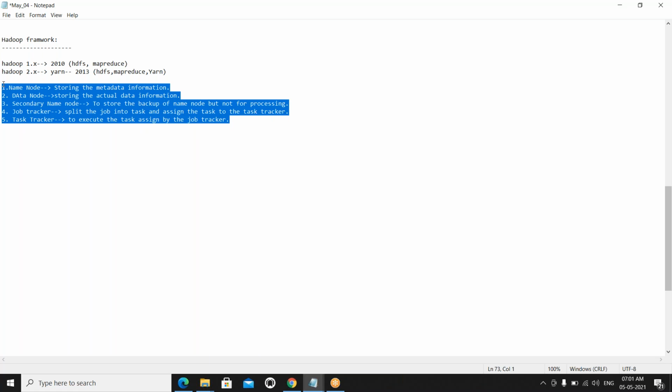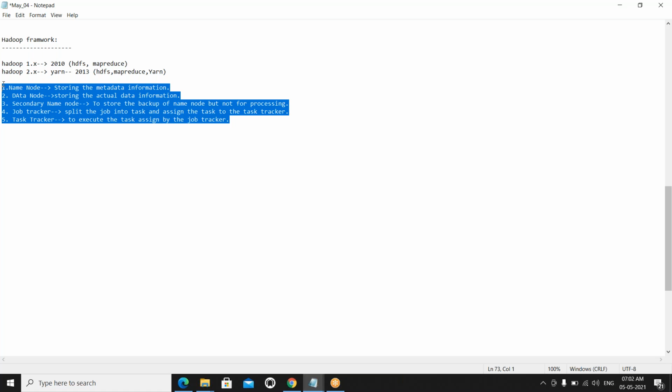Whenever we are submitting a job, suppose I want to submit the job, just assume select star from table. In the terminal, I am running it. I want to get the data from the HDFS environment. I am giving one request, that is a client request. What is the request? Select star from table. What will happen?